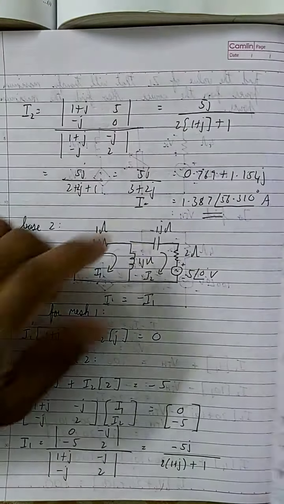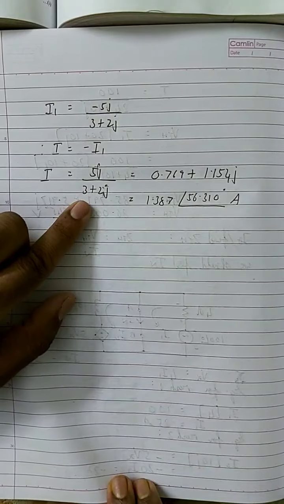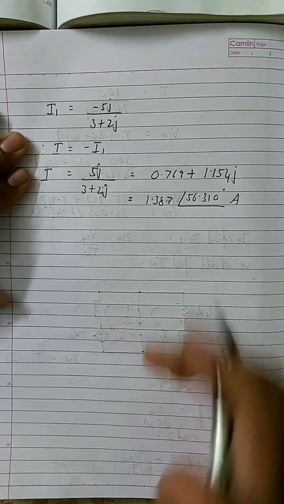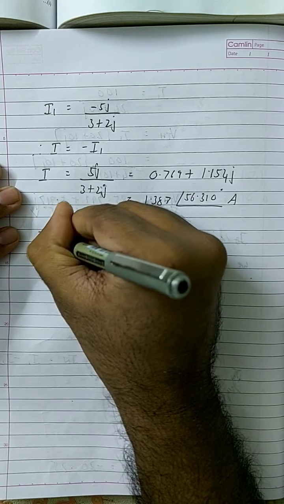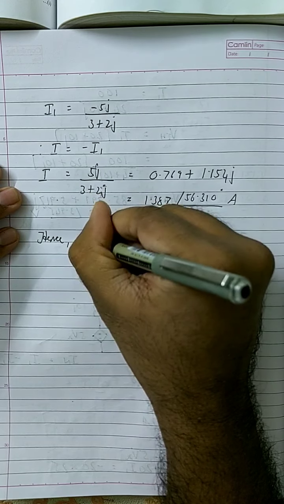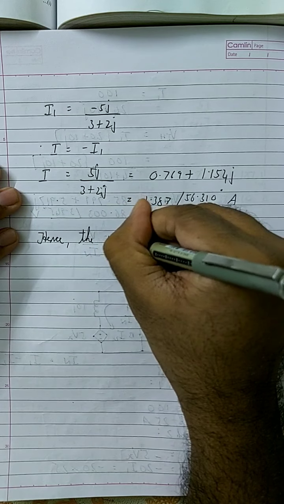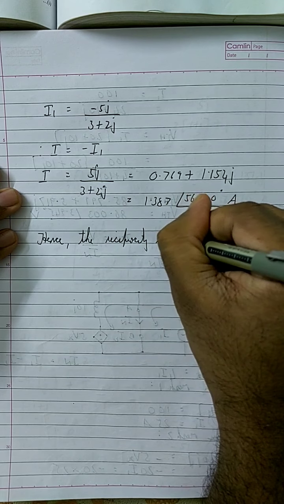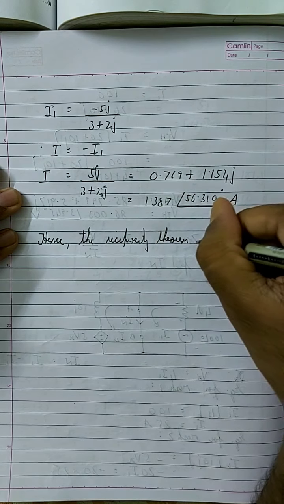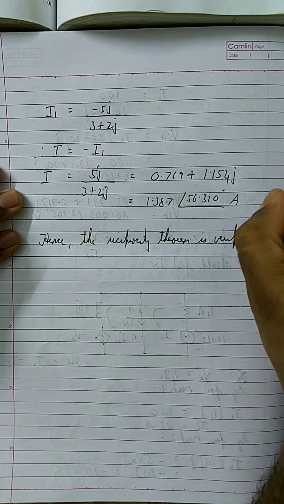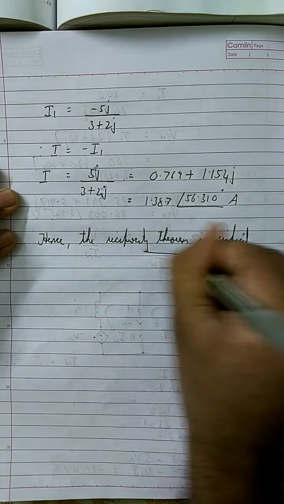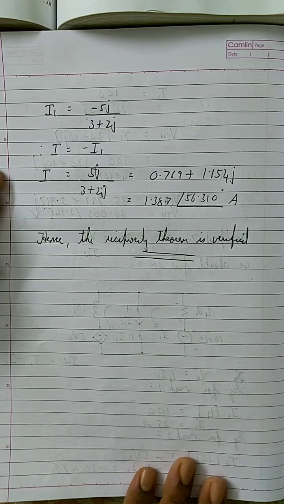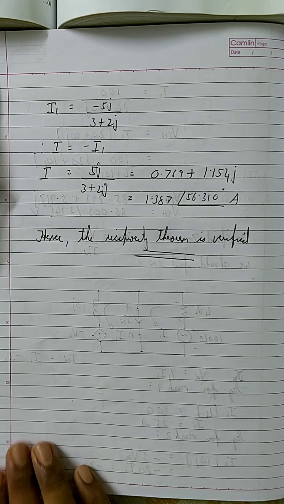Hence, the reciprocity theorem is verified. This is how we do the problem related to this theorem.